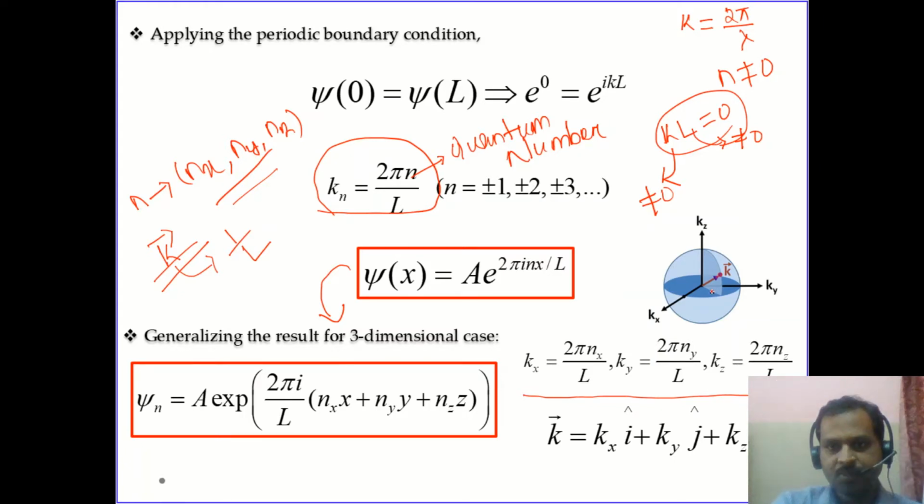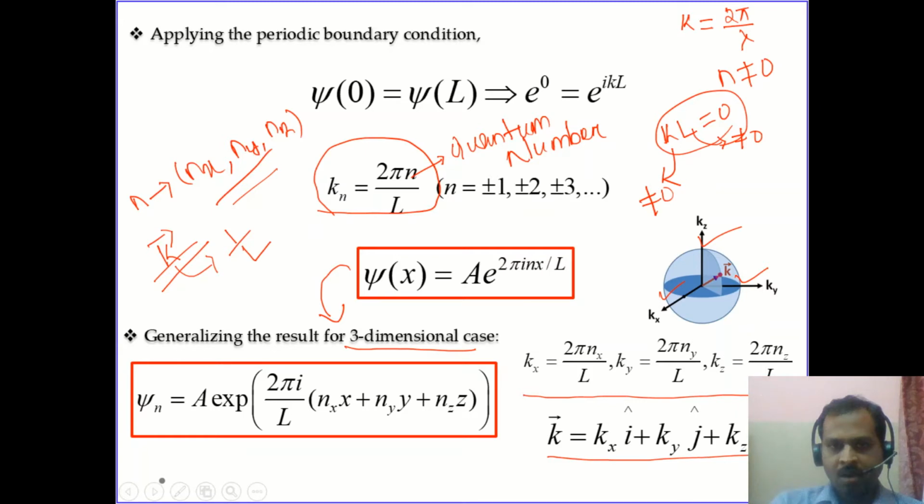In this k space we have this vector k having the components kx, ky and kz, and all these components are quantized, that is kx is equal to 2 pi nx by L, ky is equal to 2 pi ny by L, and kz is equal to 2 pi nz by L. Remember here 3 dimension means we are considering a cube of each side having length L.